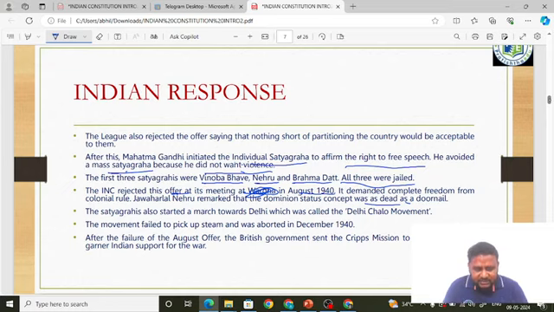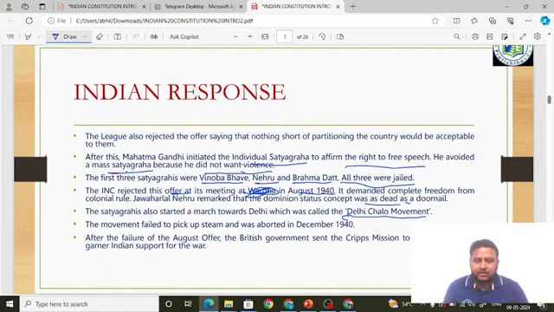These individual satyagrahis also started a march towards Delhi, which is also called the Delhi Chalo movement. Friends, very important: the Delhi Chalo movement is related to the August offer. This can also be a question: which of the following is associated with the August offer? The answer is the Delhi Chalo movement. So the Delhi Chalo movement was by whom? It was by individual satyagrahis. And individual satyagraha was started by whom? It was started by Mahatma Gandhi.